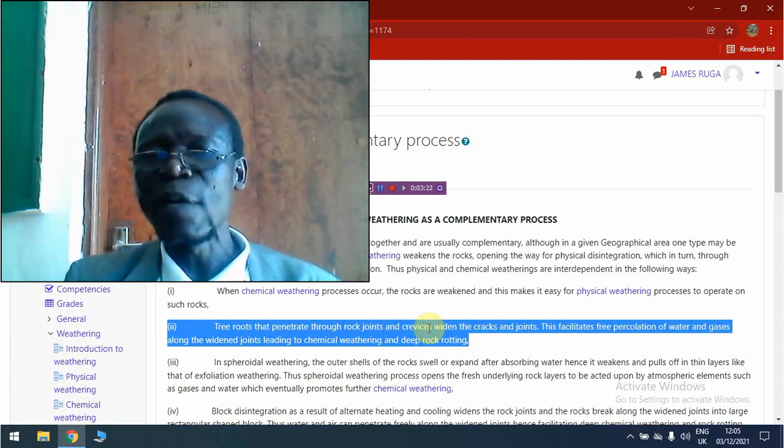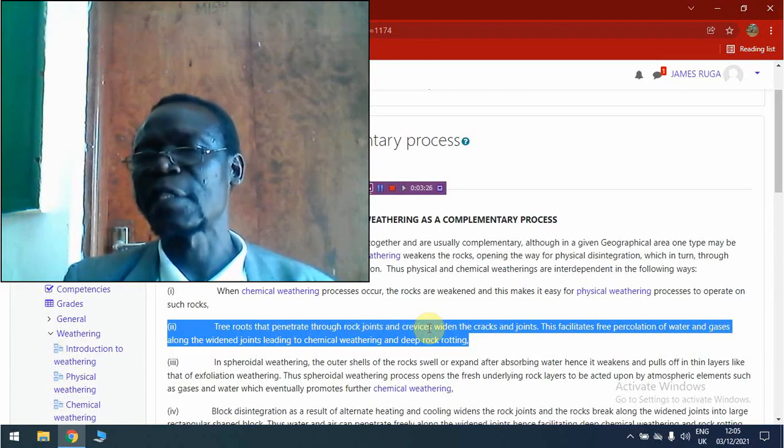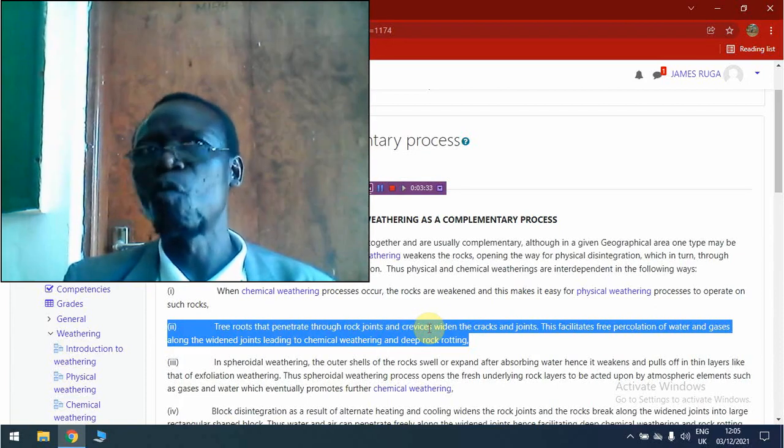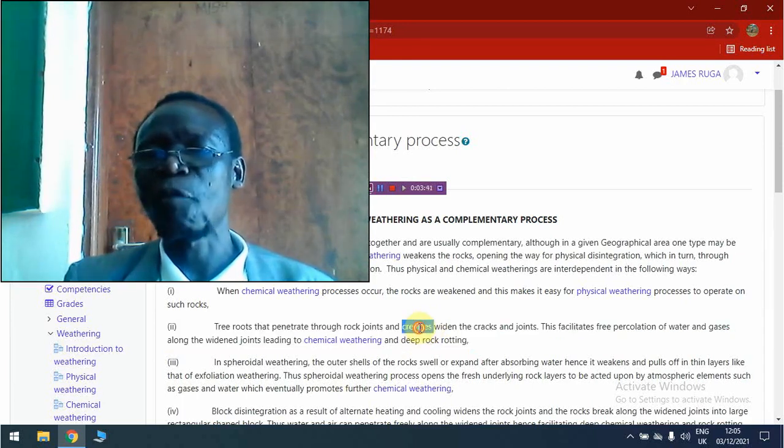And this will promote the occurrence of chemical weathering processes, because the agents of chemical weathering, for example, water and air, can easily percolate along these widened joints and cracks.